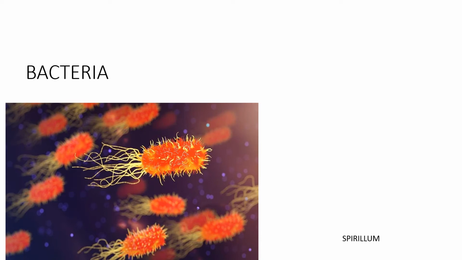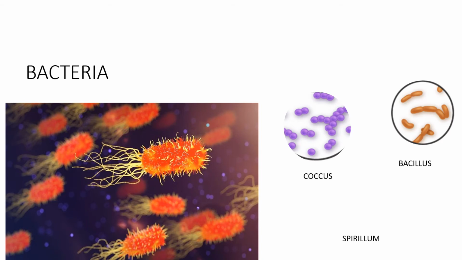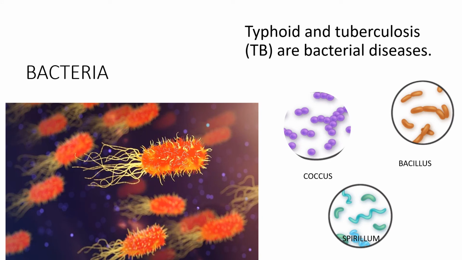Microorganisms which first appeared on this earth are bacteria. Bacteria are found everywhere on the earth. Some bacteria are round shaped, which are called coccus. Some are rod shaped, which are called bacillus. Some are spiral shaped and are called spirillum. Typhoid and tuberculosis are two important bacterial diseases.